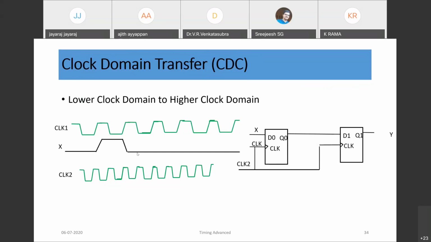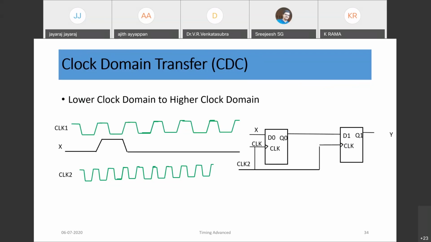Say a request is coming from some peripheral to an arbiter, and the arbiter should take that request and, if the bus is free, give a grant. Most of the time this kind of handshaking signal will be a one clock wide active pulse.